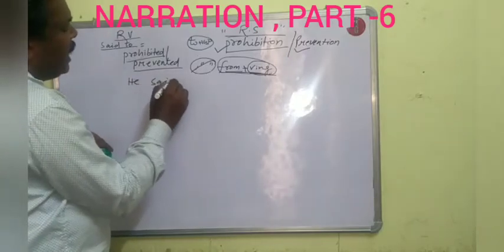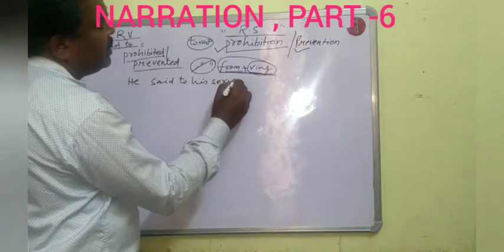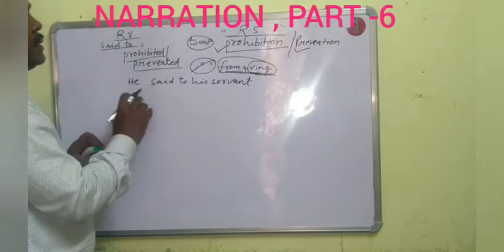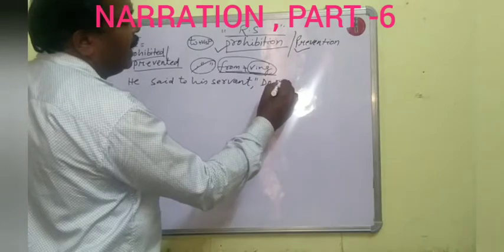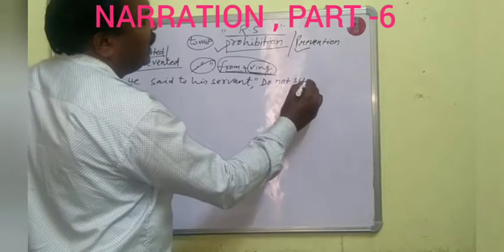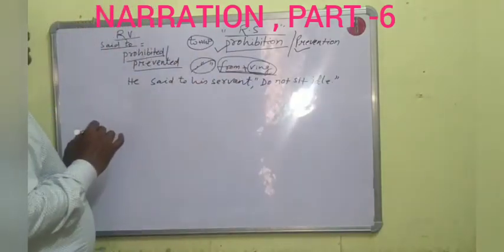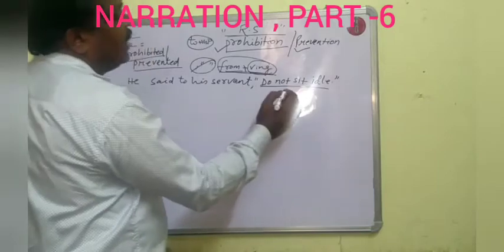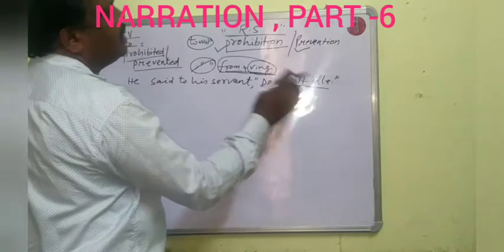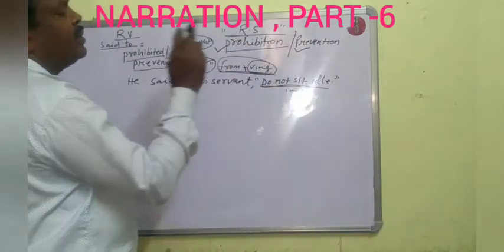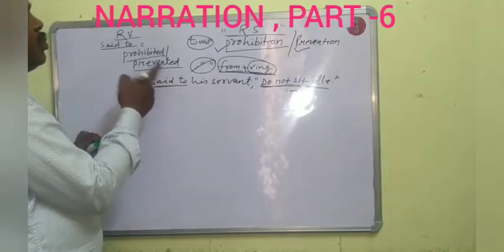He said to his servant, "Do not sit idle." Here, "do not sit idle" is an imperative sentence and it expresses prohibition. So the reporting verb said to will be changed into prohibited.